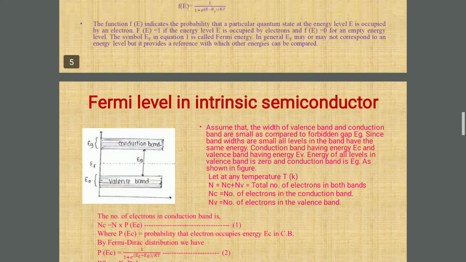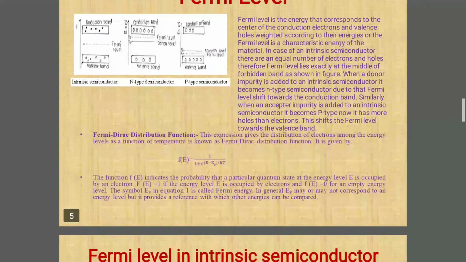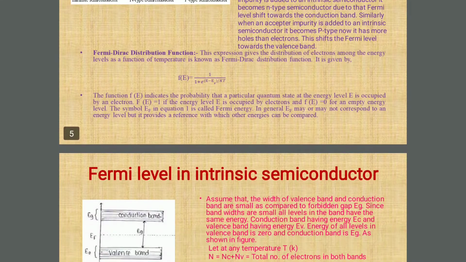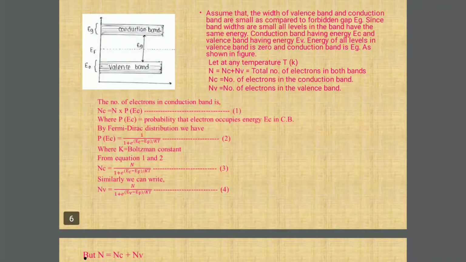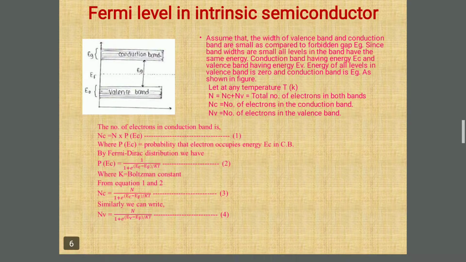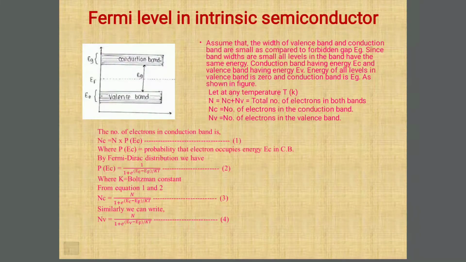If we see carefully this Fermi-Dirac probability distribution function, here f of E is equal to 1 divided by 1 plus e raised to capital E minus Ef divided by kT, and instead of capital E, here in equation 2, the denominator of the RHS is e raised to Ec minus Ef divided by kT. Means, we are considering the energy level related to the conduction band, Ec, where k is the Boltzmann constant.